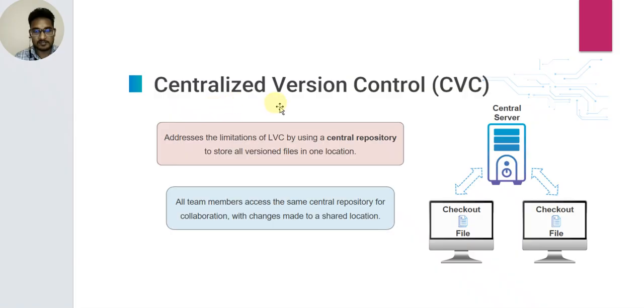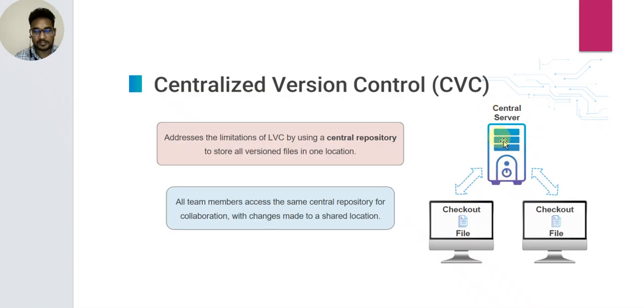Second is the centralized version control system. There is a central server, and it is not a parallel process. One person checks out a file, and then the second member checks out the file. It addresses the limitation of the local version system by using a central repository.